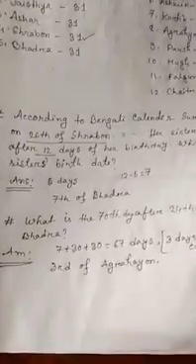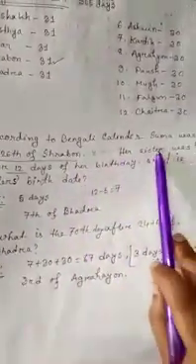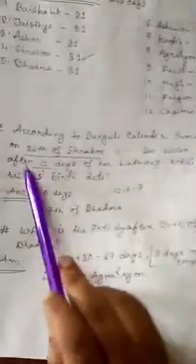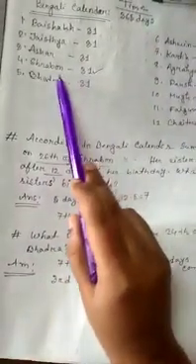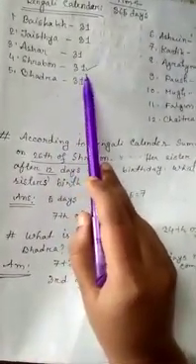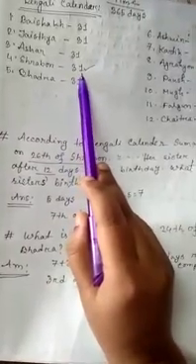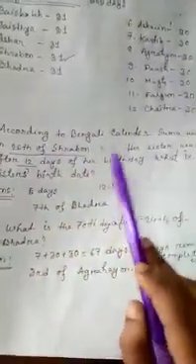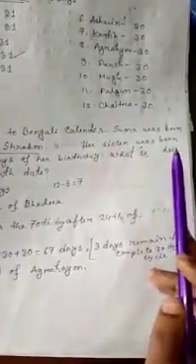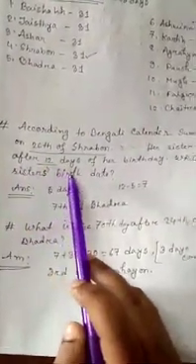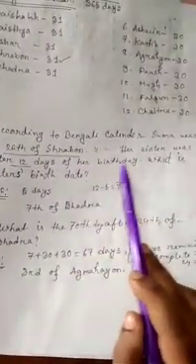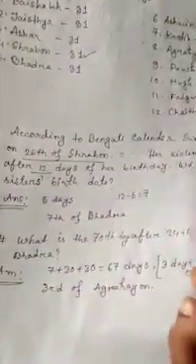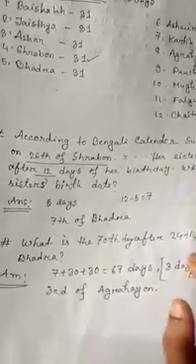There's a question here. According to the Bengali calendar, Shuma was born on the 26th of Shravan. Now you have to know how many days there are in the month Shravan. There are 31 days, right? Her sister was born 12 days after her birthday. What is her sister's birth date? Now you have to find out her sister's birth date.